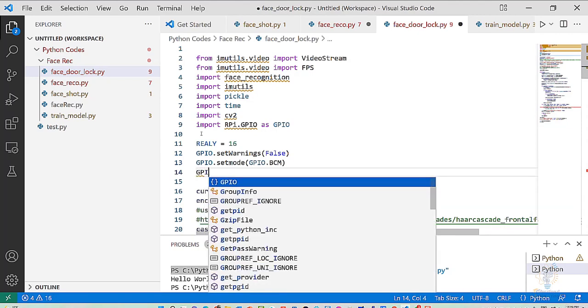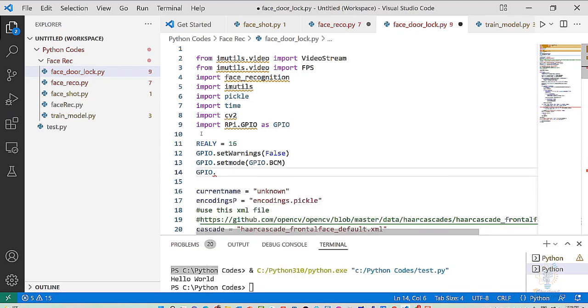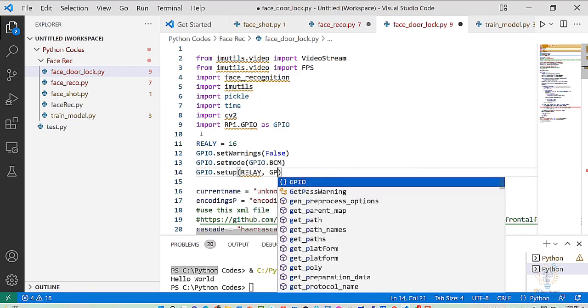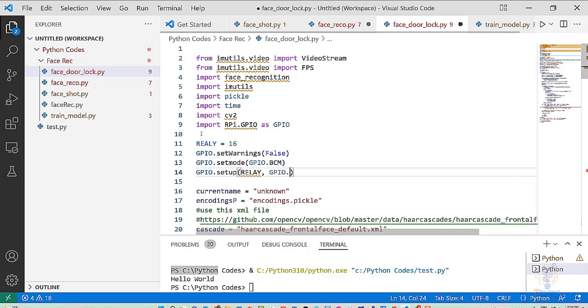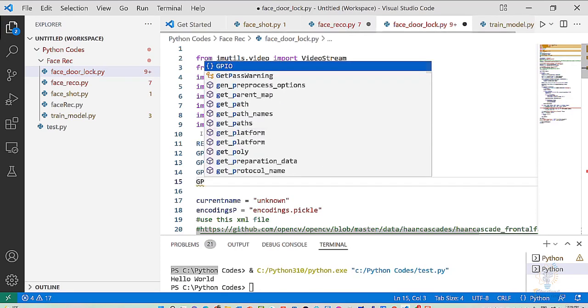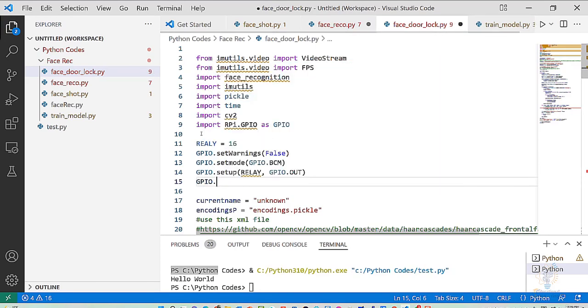Now we also have the GPIO dot setup. We want to set up the relay pin as output. So GPIO dot out, and we need to make it low when it starts to make sure that it is off.